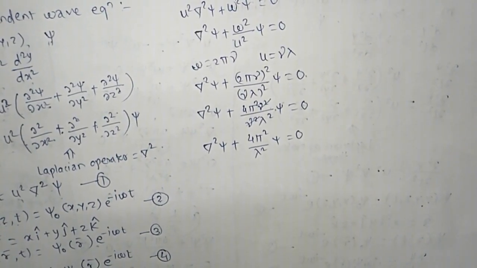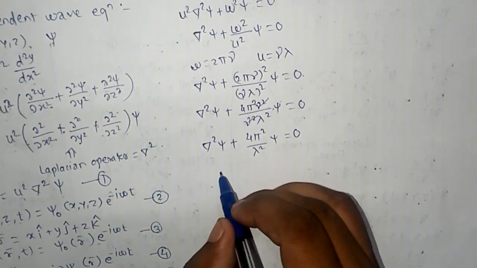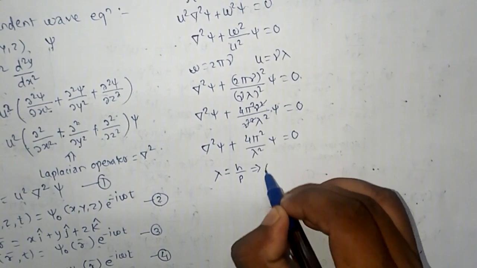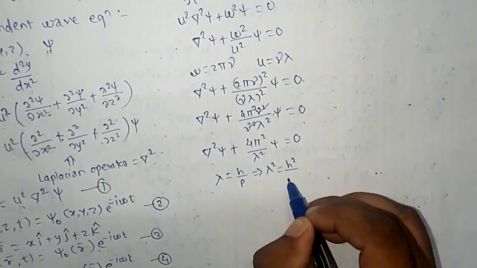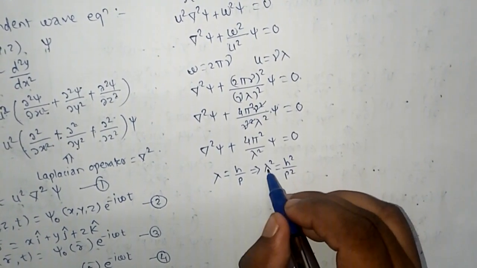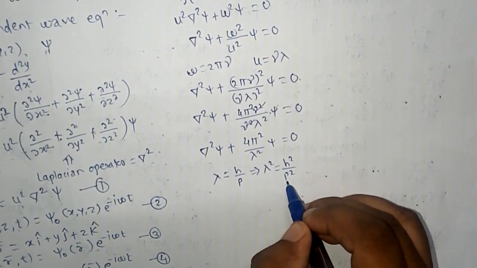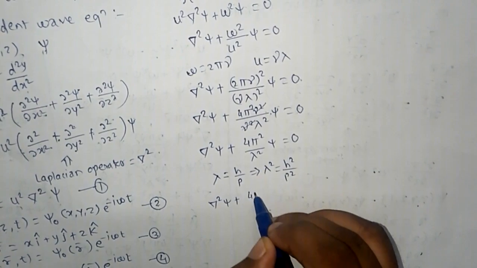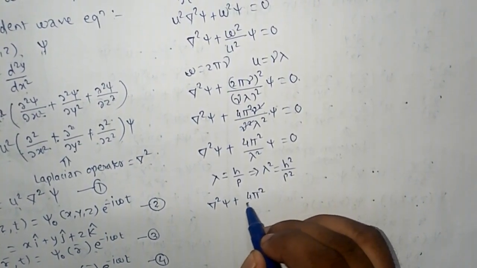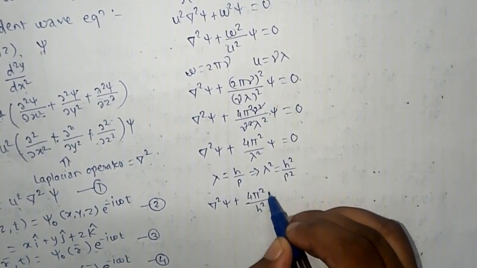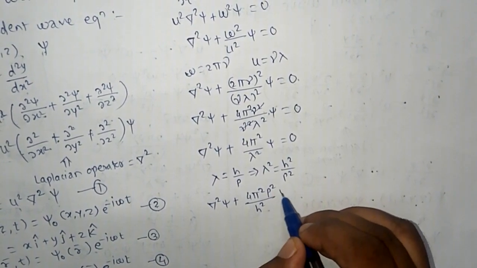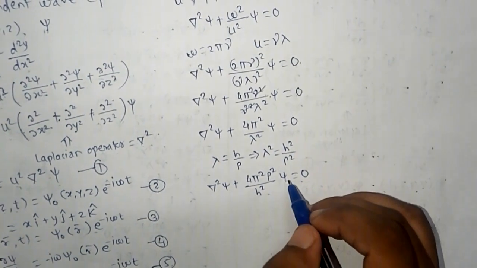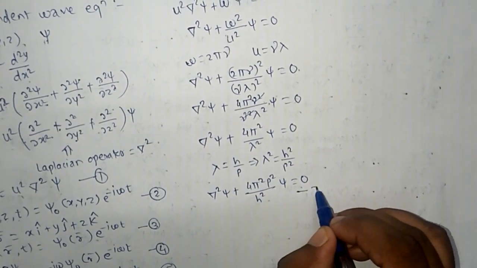Now according to de Broglie's wavelength, lambda is equal to h upon p. So we get lambda square is equal to h square upon p square. Put this value of lambda square in this equation. So del square psi plus 4 pi square upon h square into p square of psi is equal to 0. This is equation number 7.